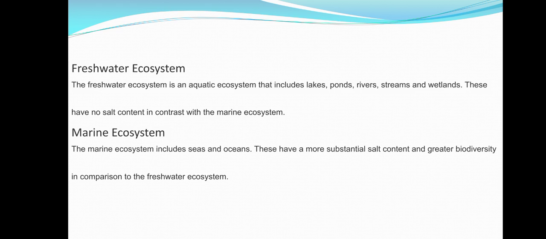Consumers eat other organisms. The organisms which depend on producers are called primary consumers or herbivores. Examples: zooplankton, insects, and larvae. The primary consumers are eaten by the secondary consumers or carnivores. These carnivores are also called primary carnivores. The secondary consumers are eaten by the tertiary consumers or secondary carnivores.